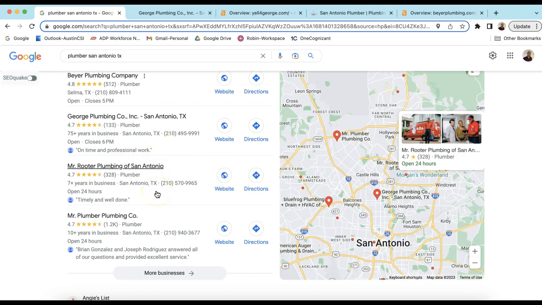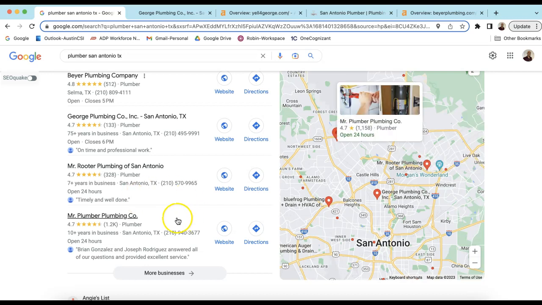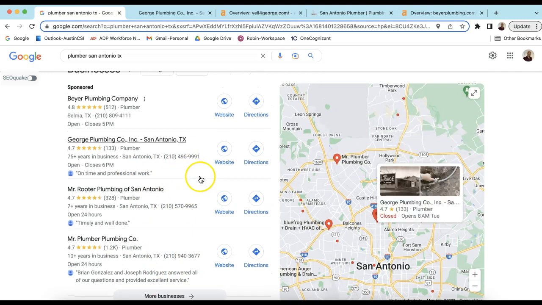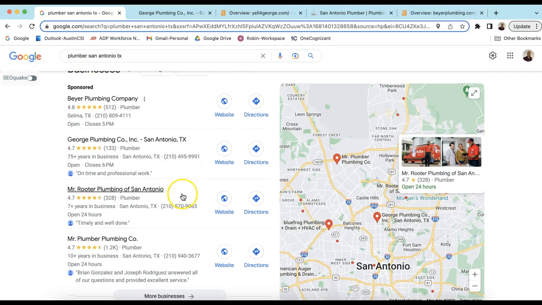To do that, every month you increase your citations with directories like Yelp, Angie's List, Expertise, BBB, and hundreds of others you've probably heard of. Also, social media accounts are great here too, to have a strong presence in social media. The idea is that your brand is found by Google all over the internet, and the larger your online presence is, the more Google trusts you. Once Google sees you more often than these competitors, which they are, the more likely it is you outrank them. So don't let these other competitors outrank you in this map pack here. Stay at the top with all those different keyword searches.